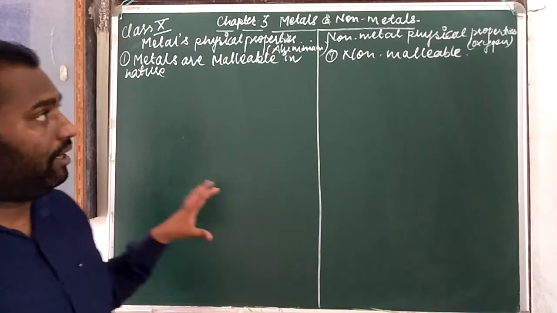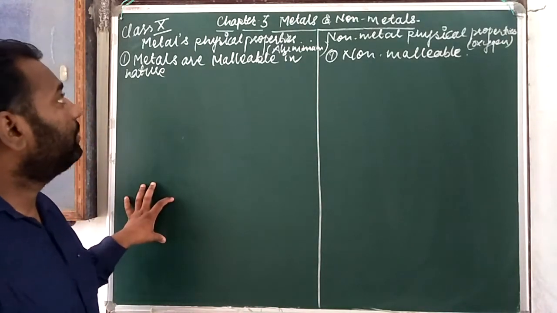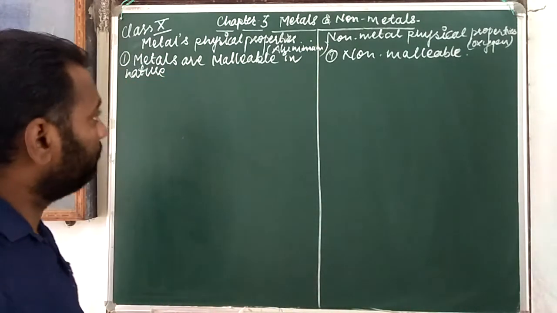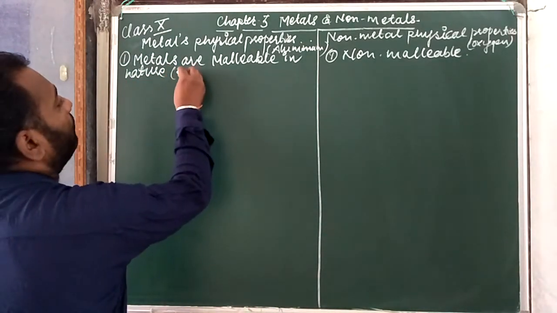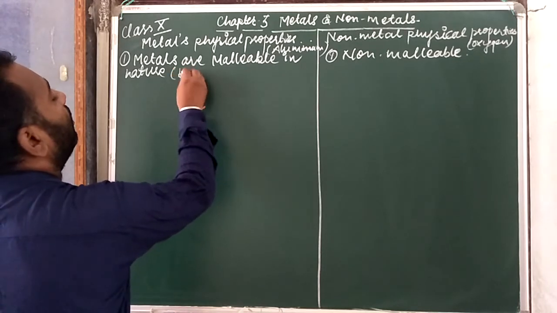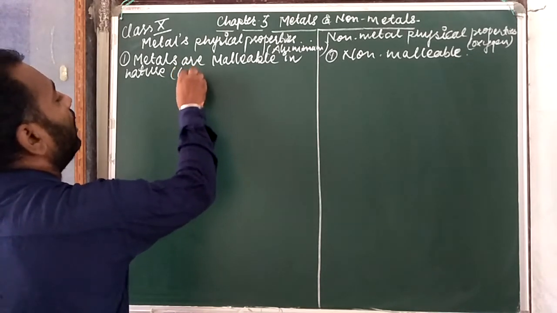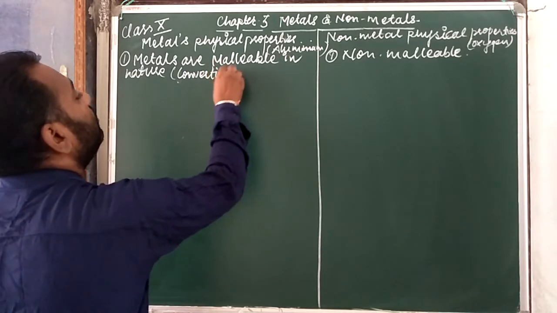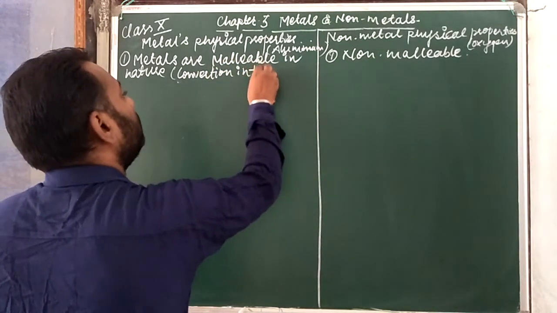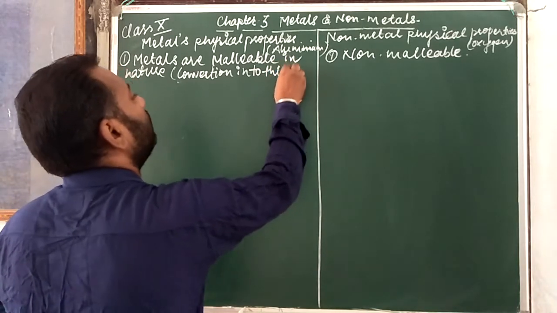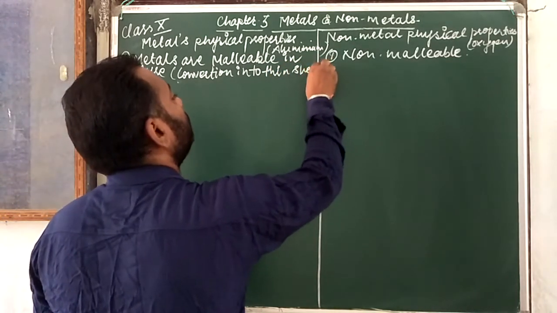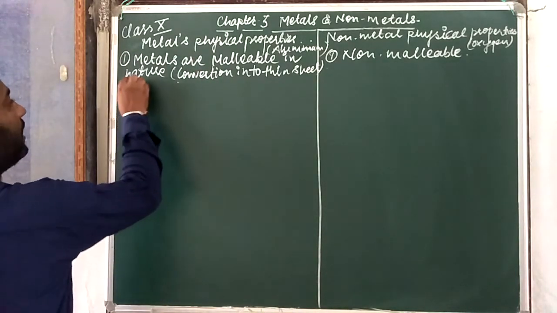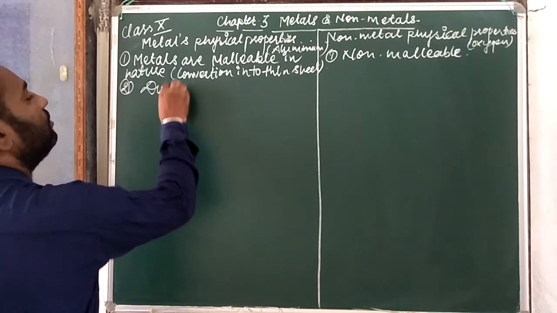This property is had by metals, and this property is not had by non-metals. I am writing here: conversion into thin sheet. So metals contain this property.